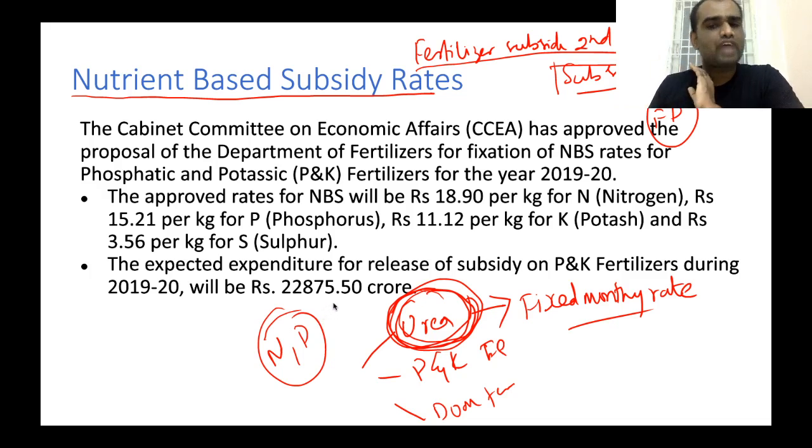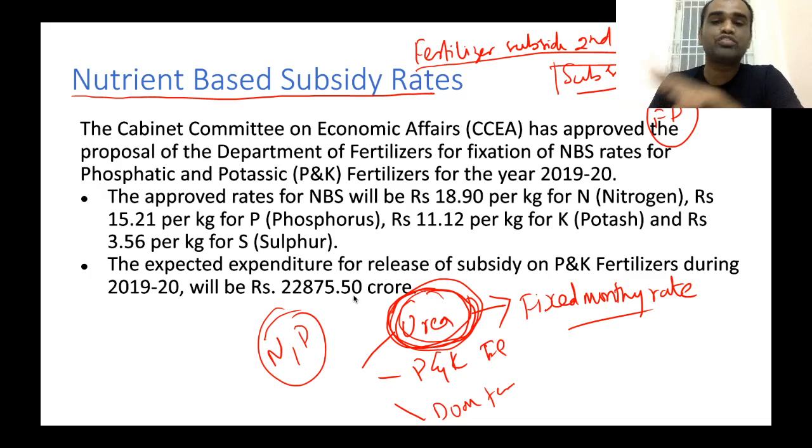What is the purpose of using fertilizer? So that we can enhance the fertility of particular soils. But after indiscriminate use of urea, the fertility of soil became very less because the nutrients, nitrogen as well as phosphate, increased manyfold. Okay, so that's why we wanted to rationalize these subsidy rates.